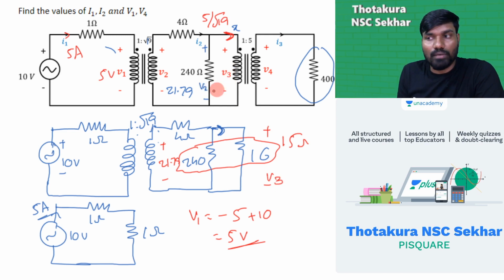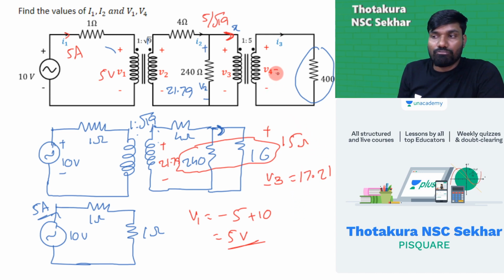V3 or Vx, both are parallel, right? Same. So 21.79 into 15 by 15 plus 9, you'll get V3 as 17.21.